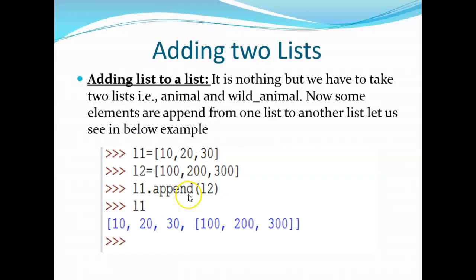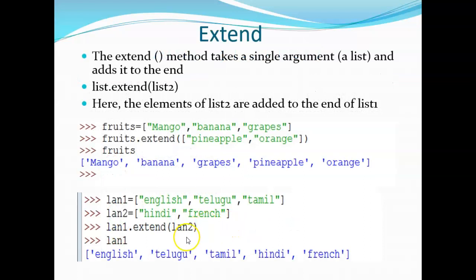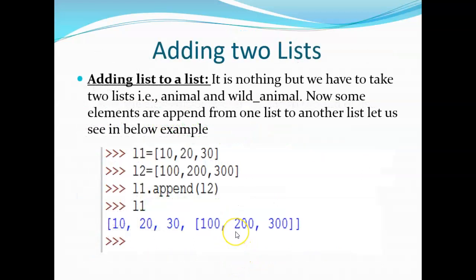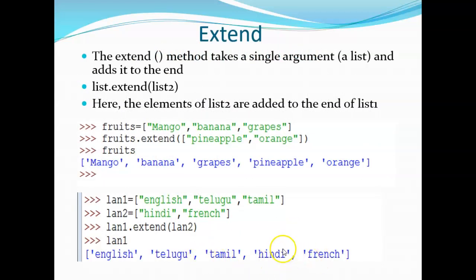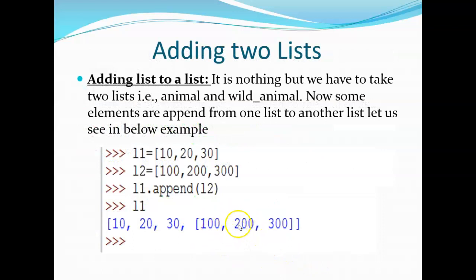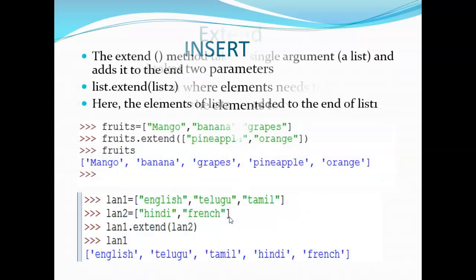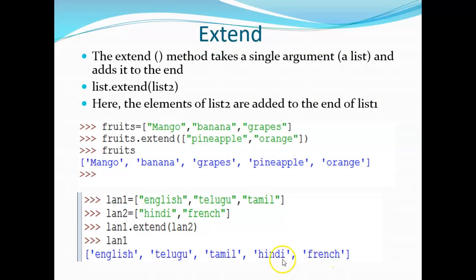Adding two lists by using append at the end, the list will be printed like this. In extend, the items are added directly. In append, a separate nested list is created. In extend, the things will be added like this. Hindi and French are added at the end, extension at the end.